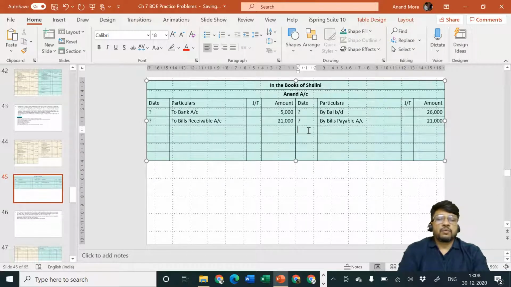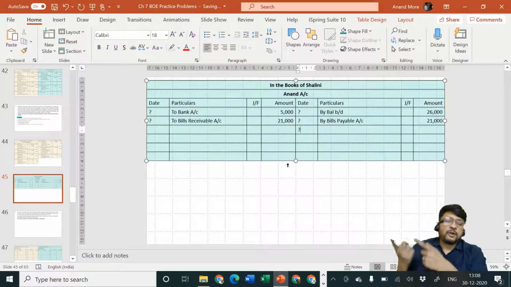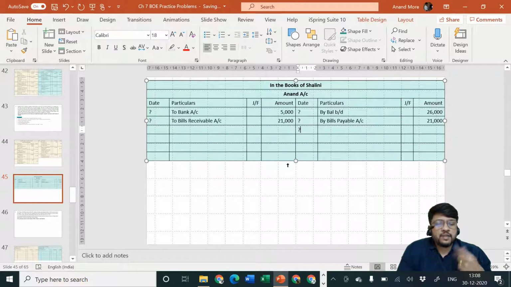Then Vikram told Anand that he has paid noting charges. So Anand will have to pay to Vikram. Then Anand is not going to keep quiet, because these noting charges of rupees 280 are the result of the mistake done by Shalini of dishonoring the bill.